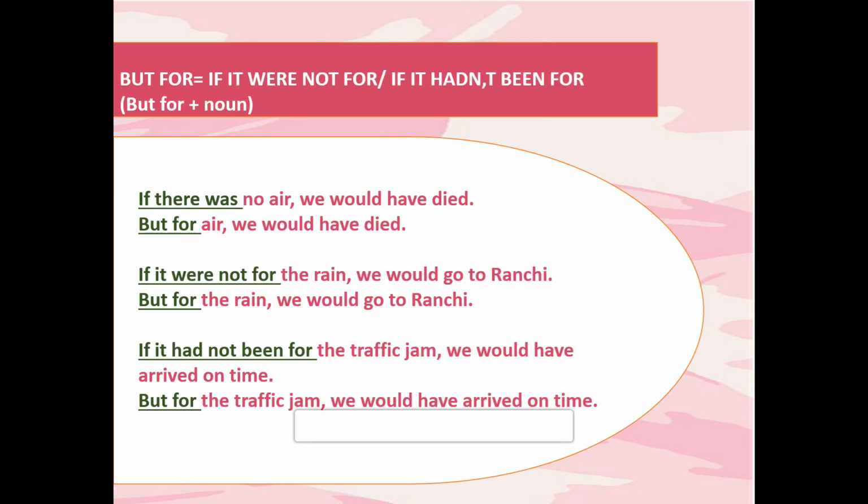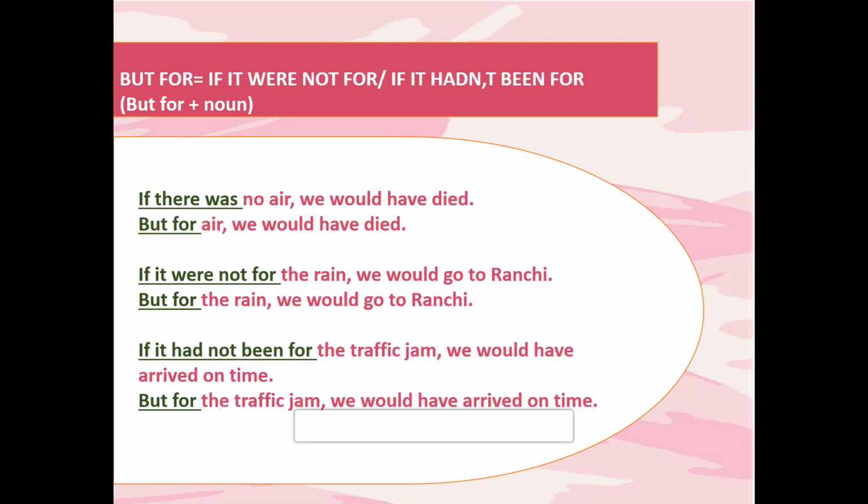Now the last word, but it is very important, often asked in the examination, and students are very confused how to use but for in the sentence. And that is why I have written this particular part towards the end of the slides. Now, see, first of all, you understand the meaning. What is the meaning of but for?